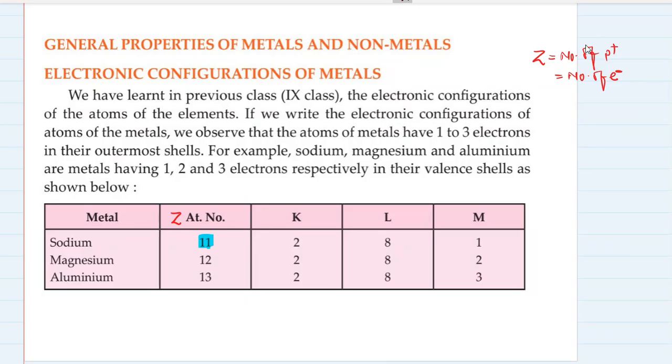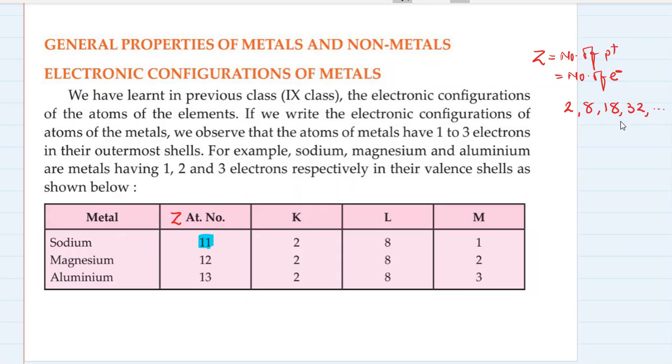There are some rules on the basis of which electronic configuration is decided. In the first shell there can be a maximum of 2 electrons, in the second shell a maximum of 8 electrons, in the third shell a maximum of 18 electrons, in the fourth shell a maximum of 32 electrons, and so on.